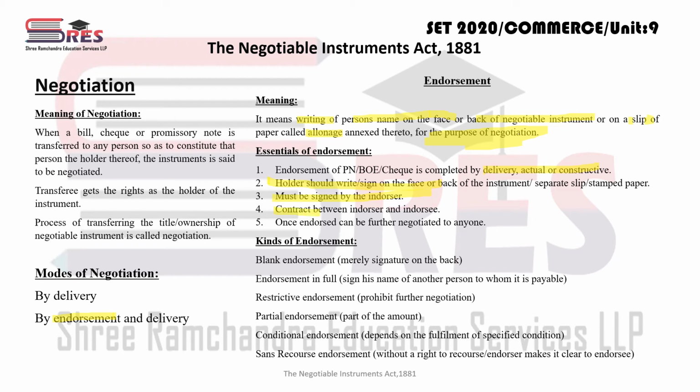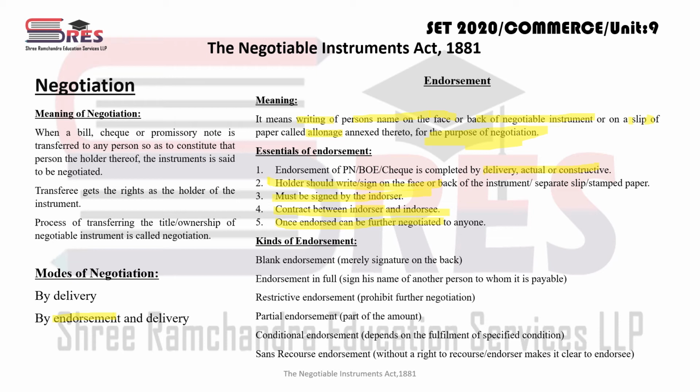Endorsement is a contract between endorser and endorsee, okay। जो transferor and transferee it is one and the same thing, क्योंकि endorsement लिख रहे तो वो endorser and endorsee का नाम है। Once endorsed can be further negotiated, अगर मिस्टर ए ने मिस्टर बी को endorse कर दिया तो मिस्टर बी can also endorse to other person because it is a negotiable instrument, no, it has features of transferability. There can be different kinds of endorsement.